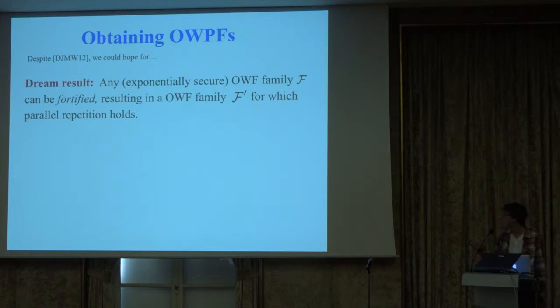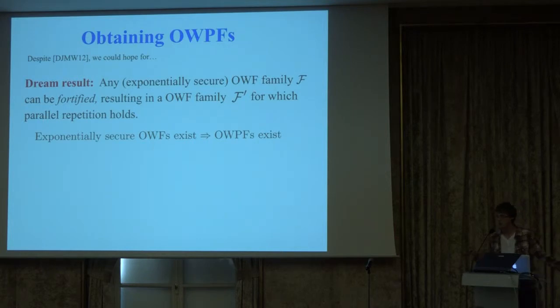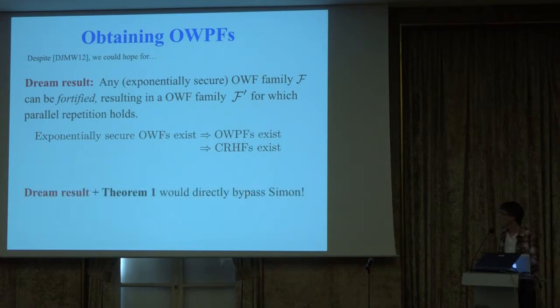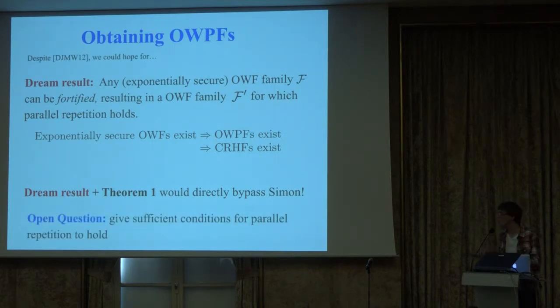Why? If you could do something like this, then you could actually get collision resistance from one-way functions in the following sense. You could start with a very strong one-way function. You could apply this modification to get a one-way function whose hardness does repeat in parallel, and then by the work that Justin and I do in this paper, you would then get collision resistance. So this would actually bypass Simon's impossibility result in a very strong sense. So I think it's an extremely interesting question whether or not something like this is actually possible.